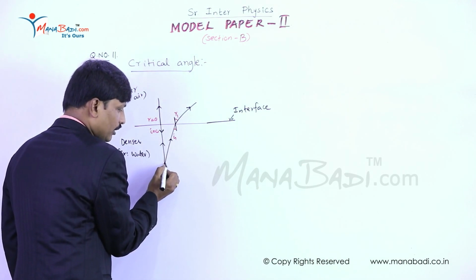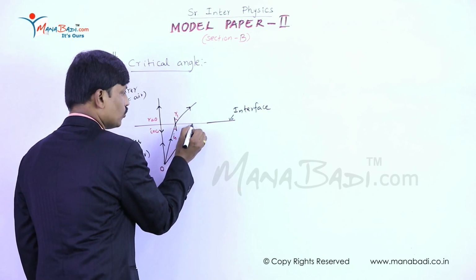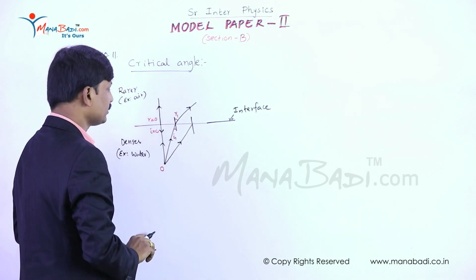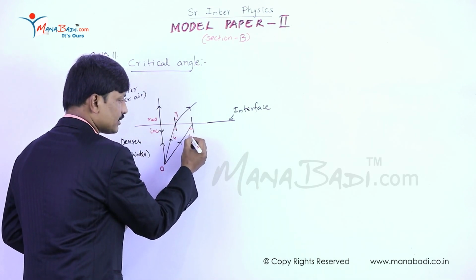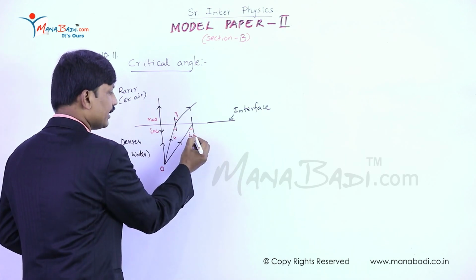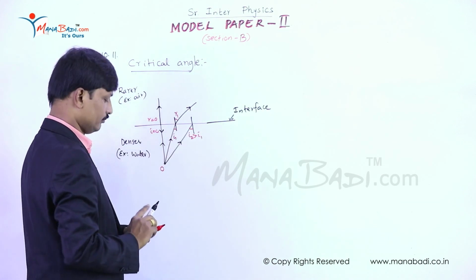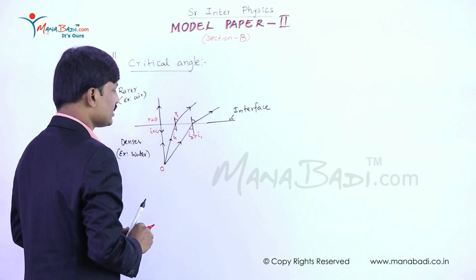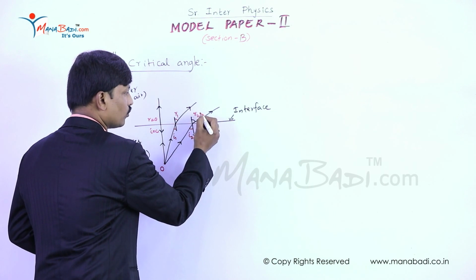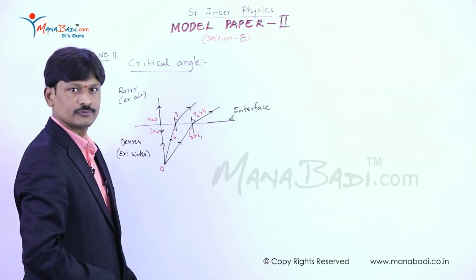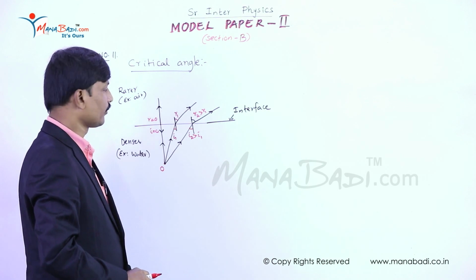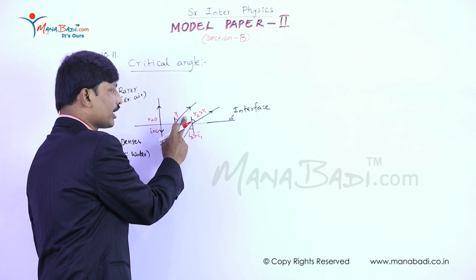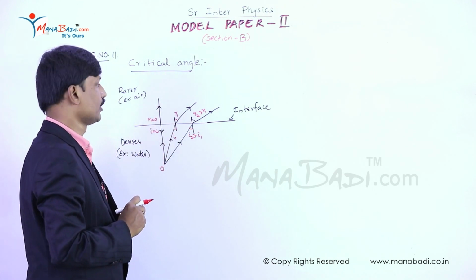Let us consider one more light ray coming from the same source, incident at the interface at one particular point, where the angle of incidence is I2, which is greater than I1. Now the angle of refraction also increases. Let us take this to be R2, which is greater than R1. From the diagram, it's very clear: as angle of incidence increases, angle of refraction also increases.